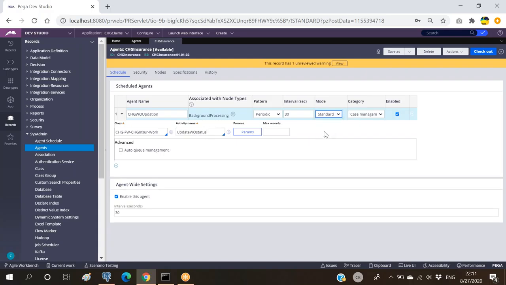If it is made standard and we mark this AQM, in interviews they will ask you what the importance of AQM is. If you mark this AQM, whenever the agent wakes up in the prescribed time, it just checks whether any pending items are in the queue or not. If any pending items are identified in the queue, let us say 5 pending items, what it has to do is run the activity for the first time.